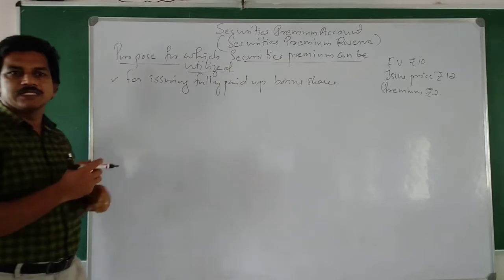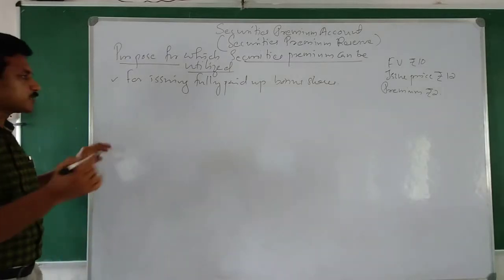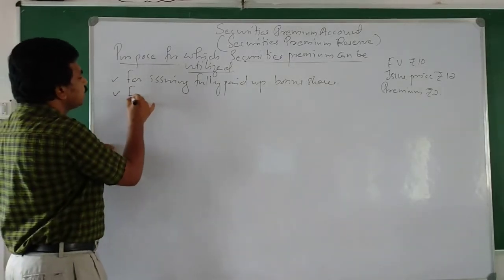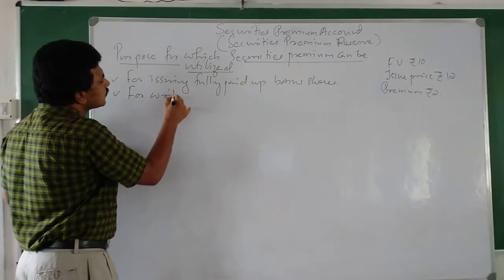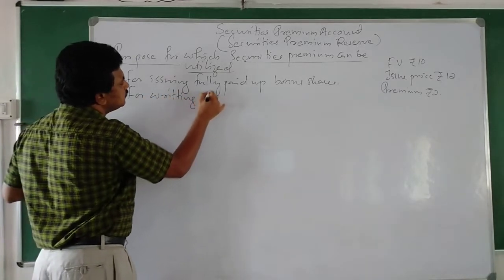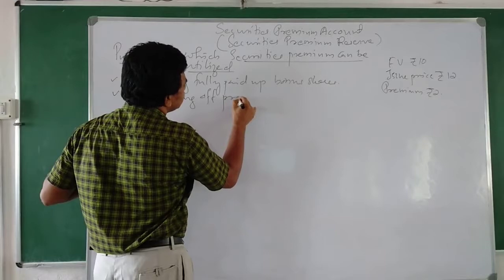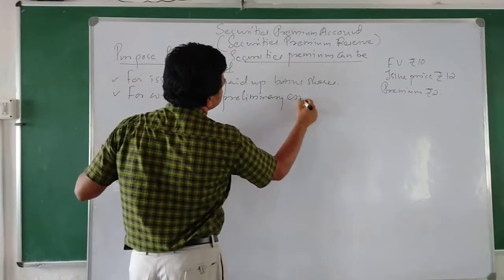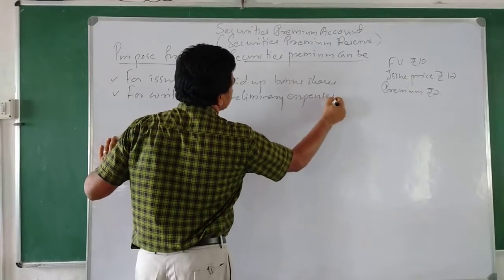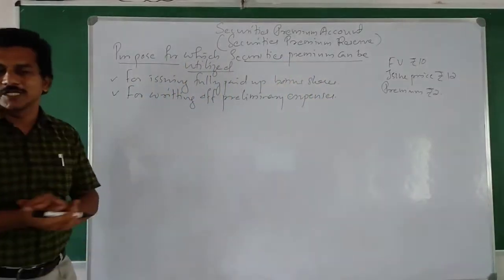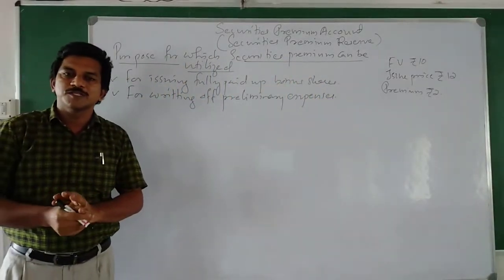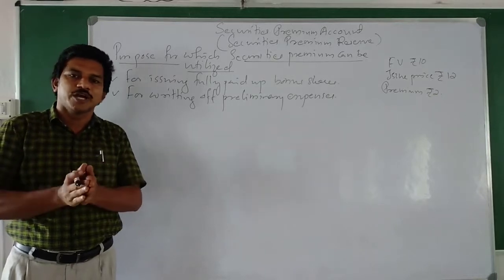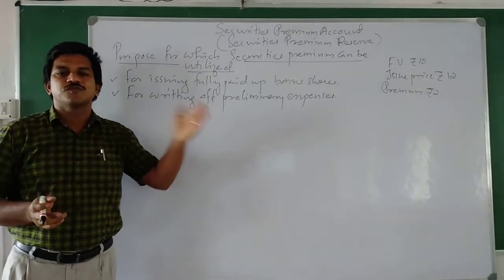Second, for writing off the preliminary expenses. Preliminary expenses are the expenses which are incurred before the registration of the company.